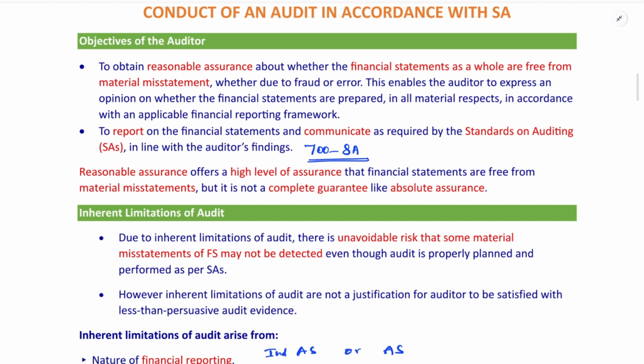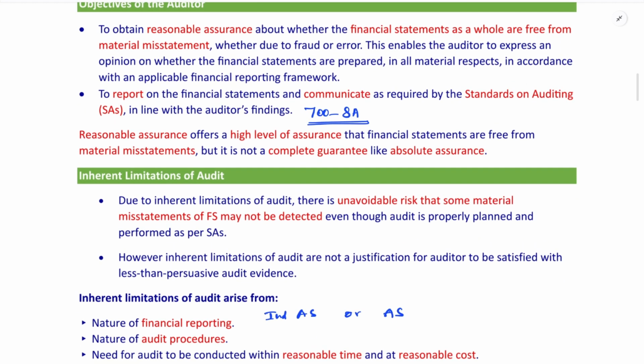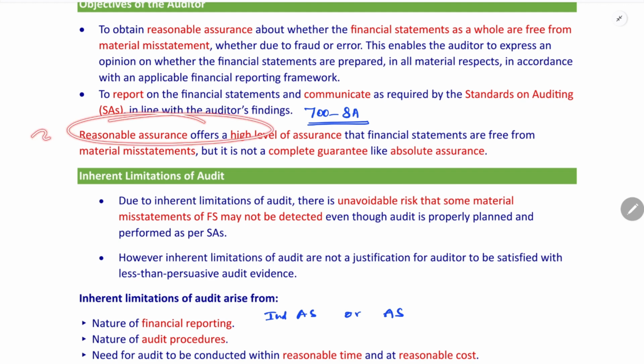Okay. Second objective is to report on the financial statement and communicate as required by standards on auditing in line with auditor's findings. The auditor will report as per SA 700. SA 700 is covered in a separate video. Go and watch.